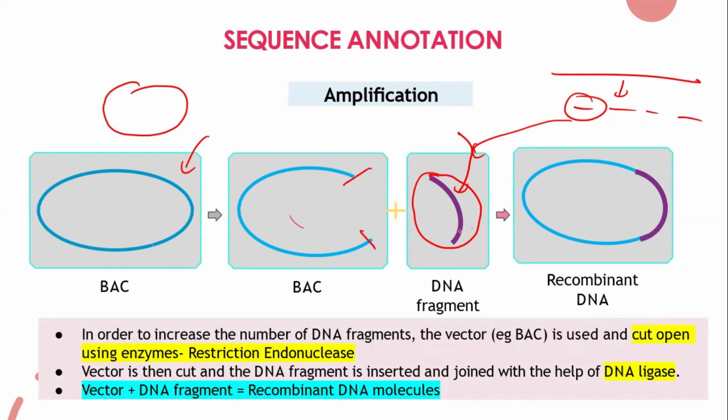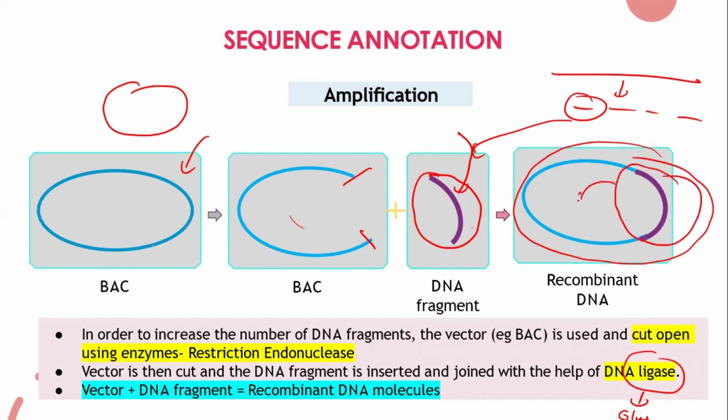Once I cut it, with the help of DNA ligase, the ligase enzyme acts like a glue, like a gum, and attaches the DNA fragment to the BAC. You can see in this picture the foreign DNA that we inserted into the bacterial artificial chromosome vector. And why do we do this? For amplification.